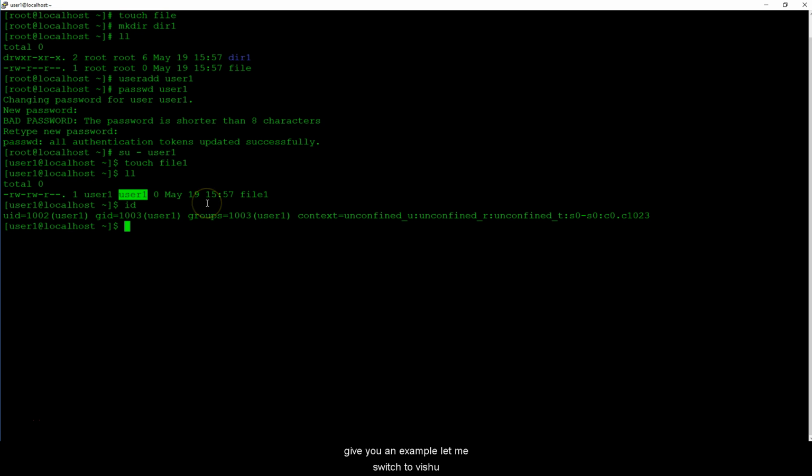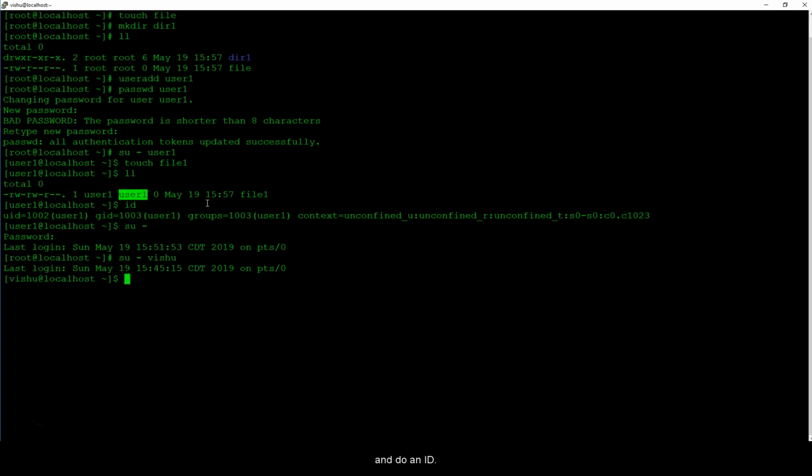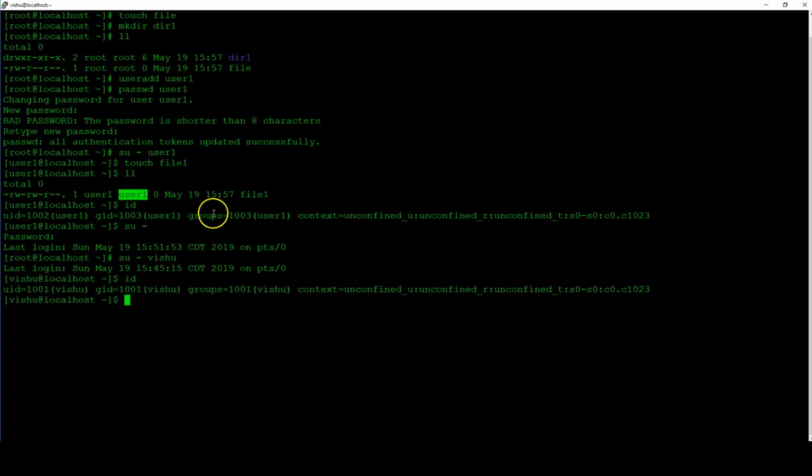To give you an example, let me switch to Vishu because I think it is part of another group. Let me switch user to Vishu and do an ID. So Vishu is not part of any other group. Let me switch back and add it.